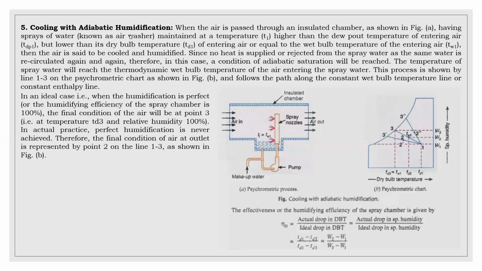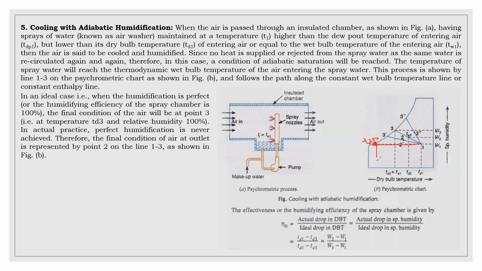Cooling and adiabatic humidification. Here it's very important. We require cooling and we require humidification. Cooling means the temperature of the air should reduce, but the moisture present in the air should get increased. Therefore, if you observe in the figure, the water to be sprayed inside the air should be greater than the dew point temperature of incoming air. This is nothing but the dew point temperature of entering air. This we call TDP.